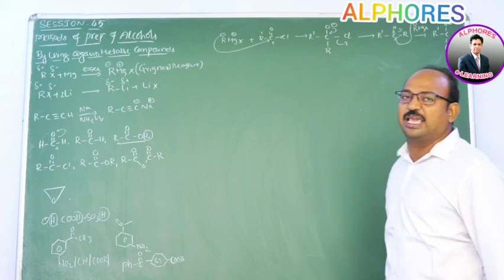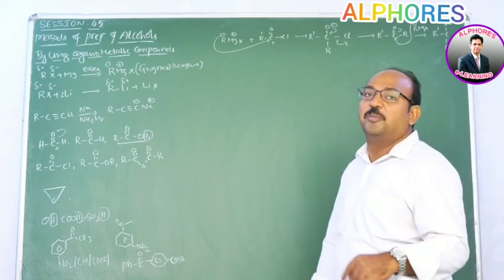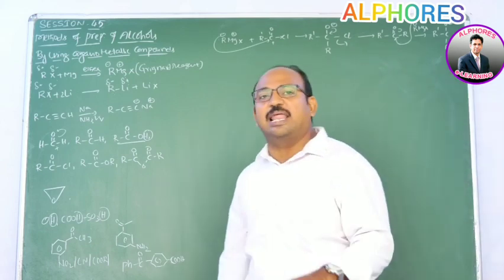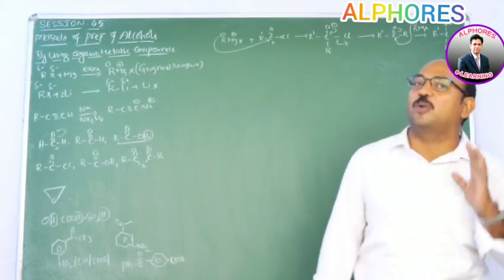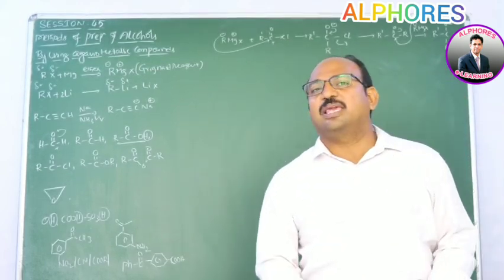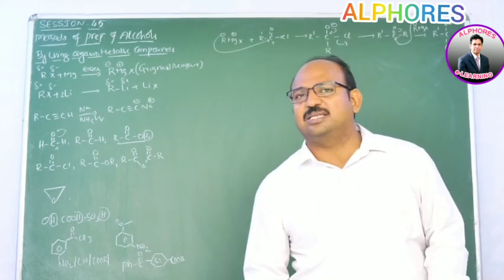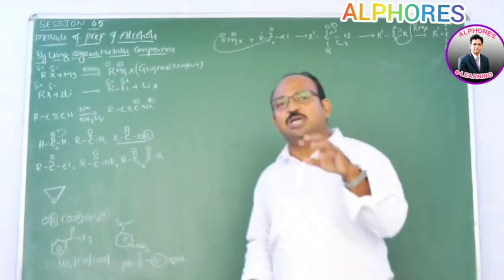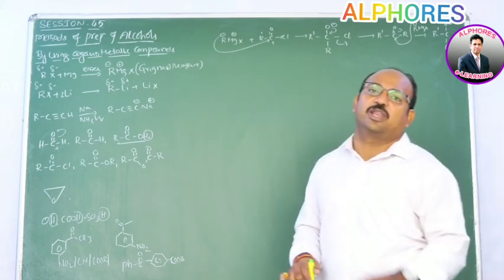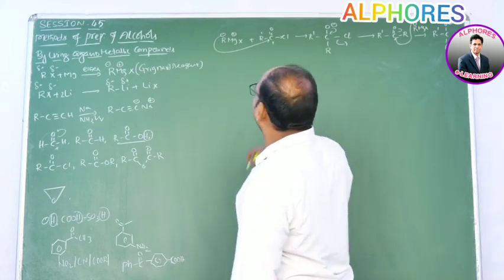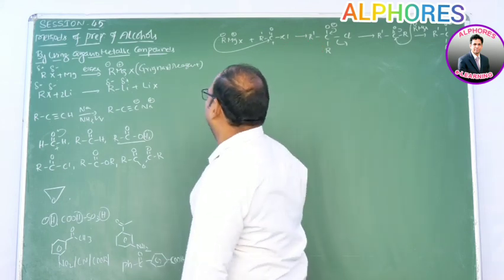Not only carboxylic acid esters, but also carboxylic acid halides consume 2 moles of Grignard reagent. Now you remember one point. Not only carboxylic acid halides or carboxylic acid esters, almost all carboxylic acid derivatives are going to consume 2 moles of Grignard reagent. Next one, with ethylene oxide or epoxide.